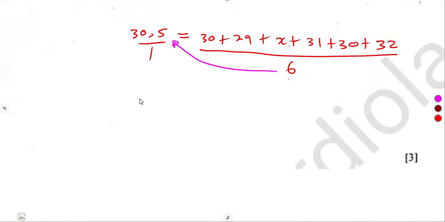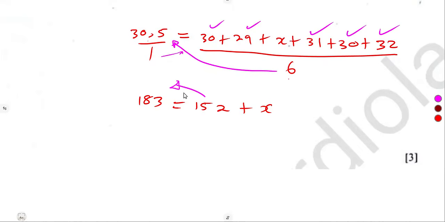30.5 times 6 was going to give us 183. Make sure that you multiply properly. Then on this side, you add these numbers together. So that was going to give us a sum of 152 plus x. So to find x, take the 152 to the other side of the equation. That was going to be 183 minus 152, which is x. So that is 31. So just like that.